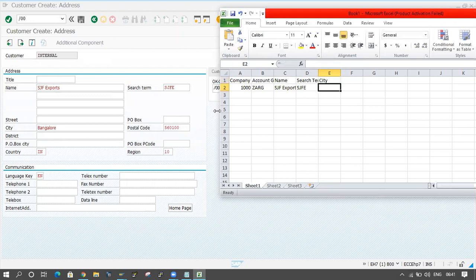Whatever we are entering, I am maintaining all that data here. And the postal code is 560100. Next, country. The country code is India, IN, I am taking here. The next one is the region, and here the region is 10 for Karnataka. And the language key is coming here.